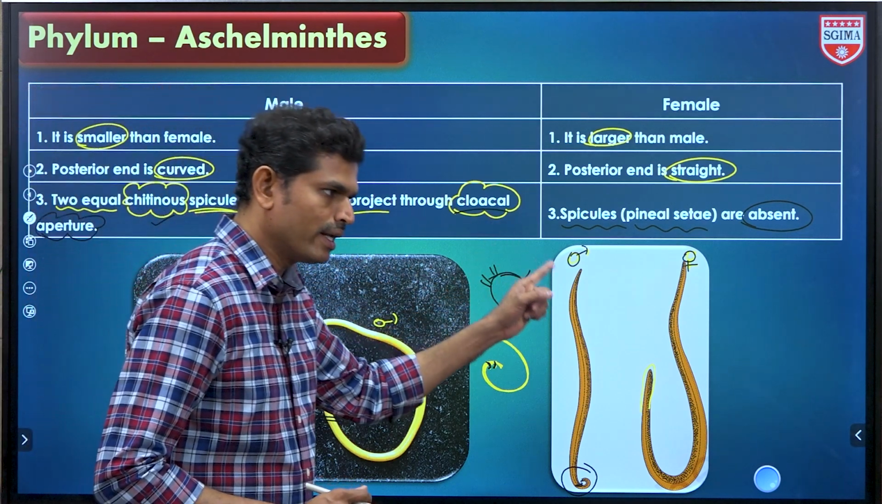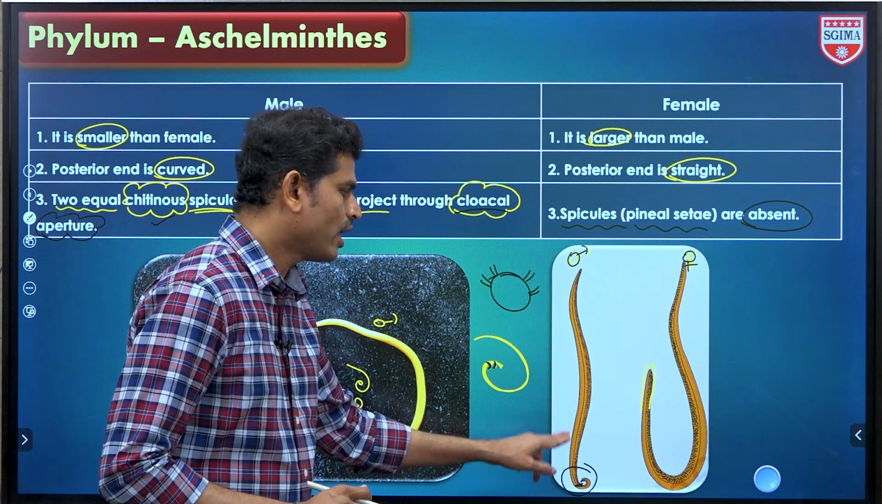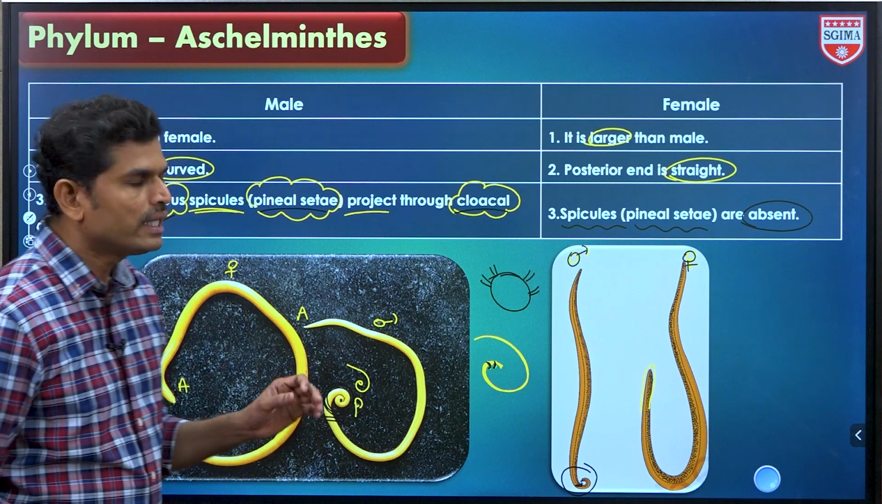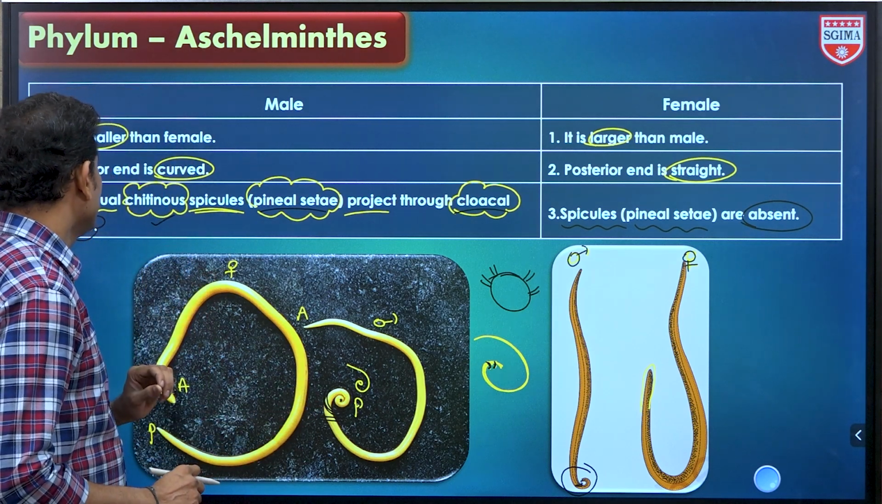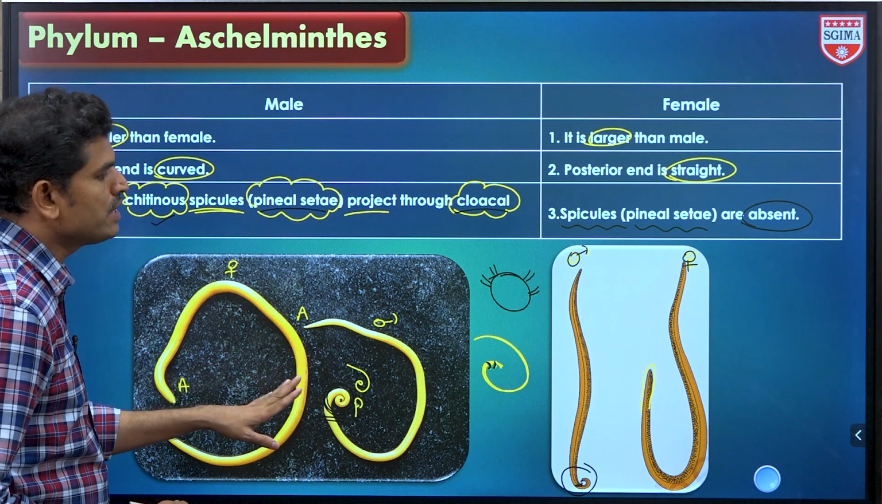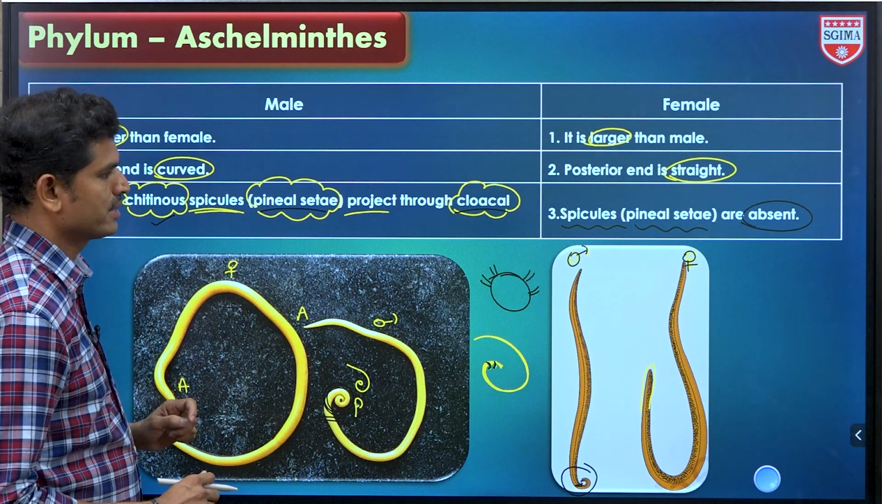So size is one character. Next, the tail or posterior region is another character, and in the posterior region the penile setae or chitinous spicules are another character. So these are very important characters here. There are chances of questions being asked about this.